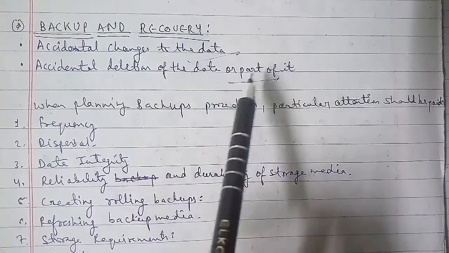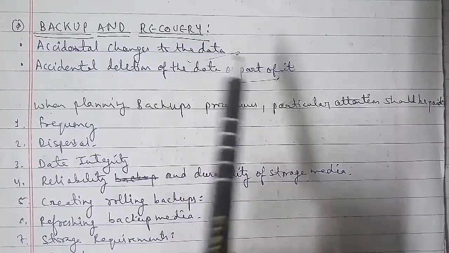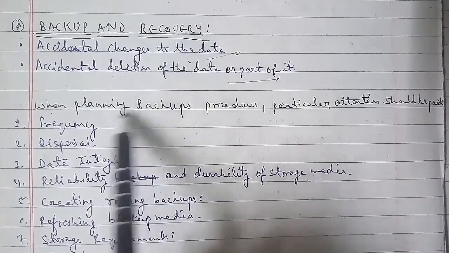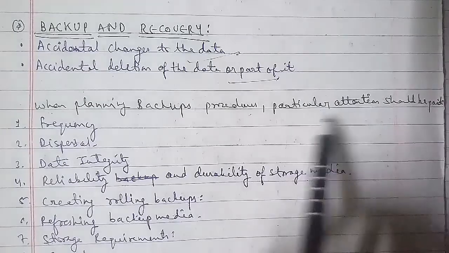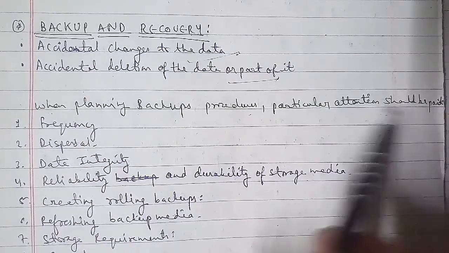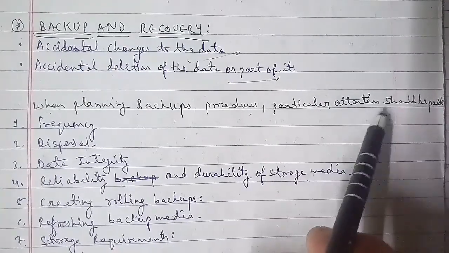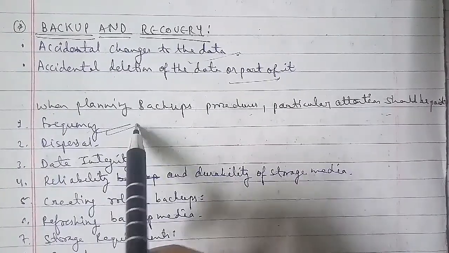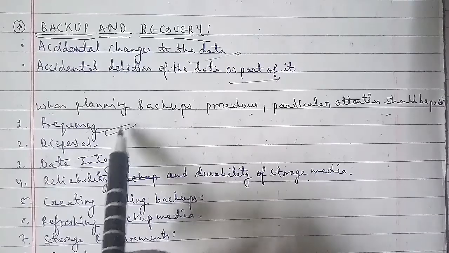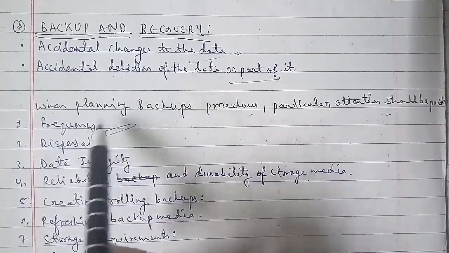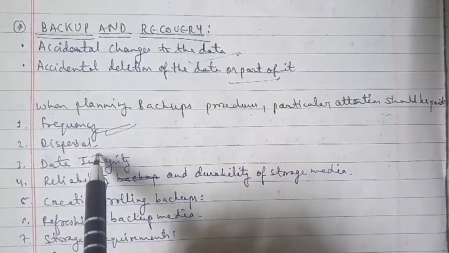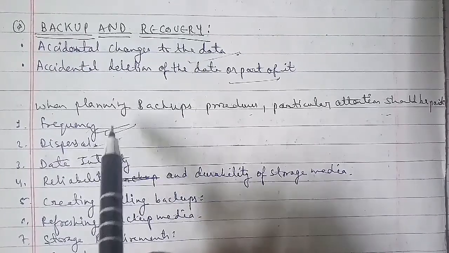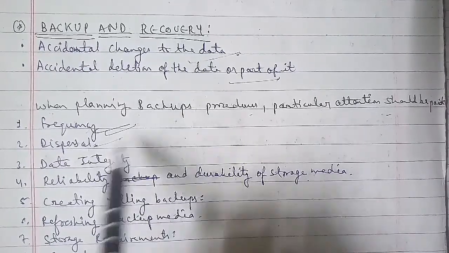And the fifth is creating rolling backups. Here the older files should not always be overwritten with the newer ones. For example, a weekly or monthly backup can be created while retaining the older versions as well. The next is refreshing the backup media, regularly replacing old media with new. The next is storage requirements: follow the storage media manufacturers' instructions and recommendations.